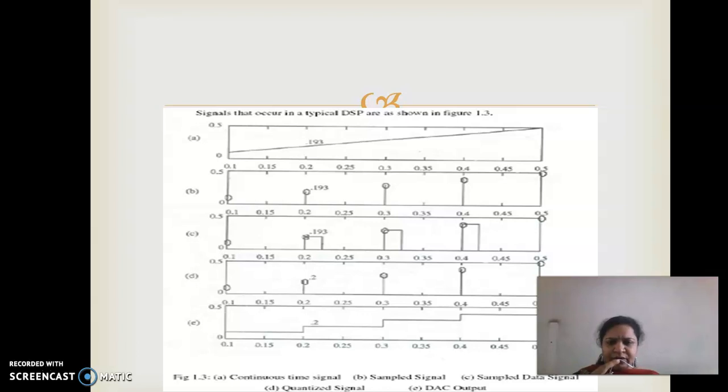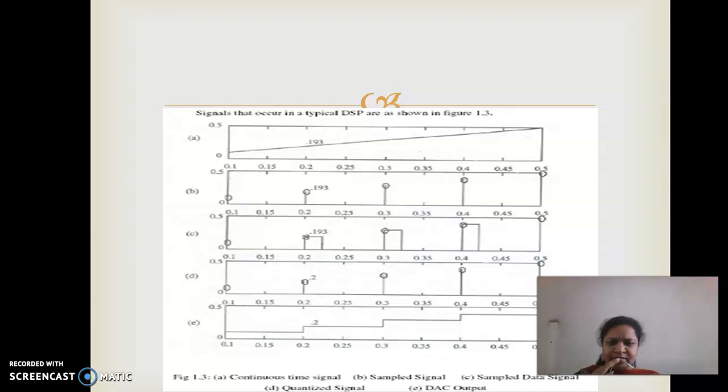There are different types of signals for typical DSP. The first one is the continuous time signal, which is varying. The second one is the sampled signal, where we are taking only a part of the signal, that is, samples of the signal. Next, in figure C, we have the sampled data signal. Next, in figure D, we have the quantized signal.